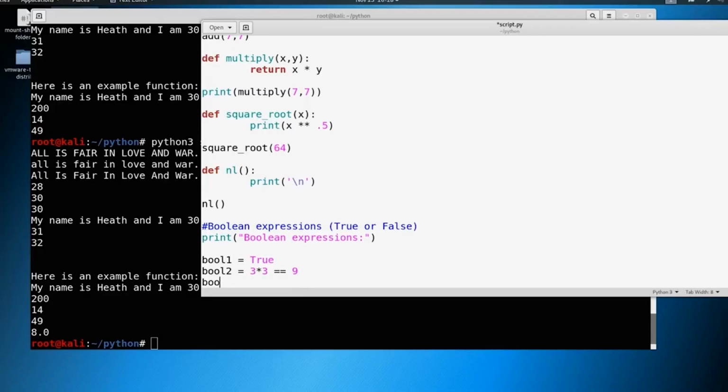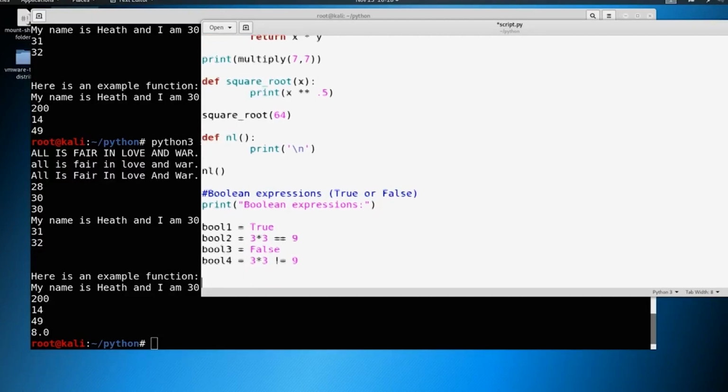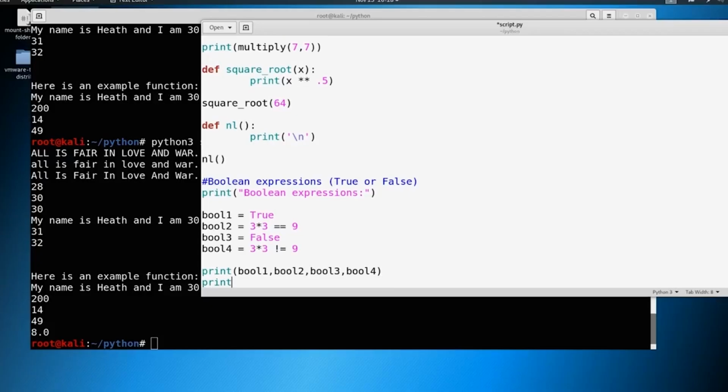Let's do a couple more. So we could say bool3 equals False, and bool4 equals 3 times 3, and then we can say does not equal 9. Well, that's not true, right? So that's False. So if we were to print these all out, we could say print bool1, bool2, bool3, and bool4. Okay, and let's also print the type so we know about this. So we say print type, and let's take a look at what this looks like.